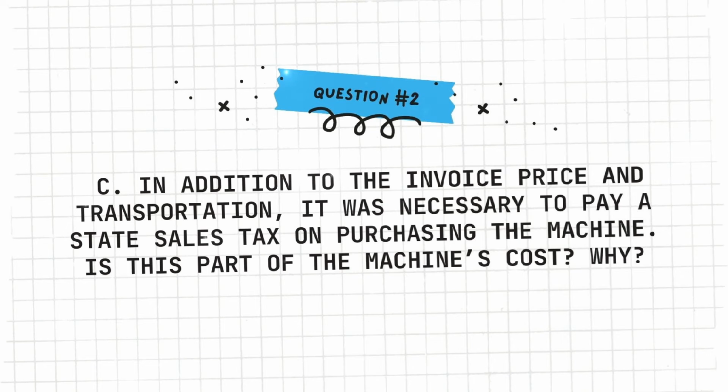C. In addition to the invoice price and transportation, it was necessary to pay a state sales tax on purchasing the machine. Is this part of the machine's cost? Why? Yes, because if you are buying a machine, the total cost of that machine will be added up with the delivery fee and the machine itself. Because the delivery is still under direct labor, which needs to be paid unless you are the one who will be transporting the machine to your facility.